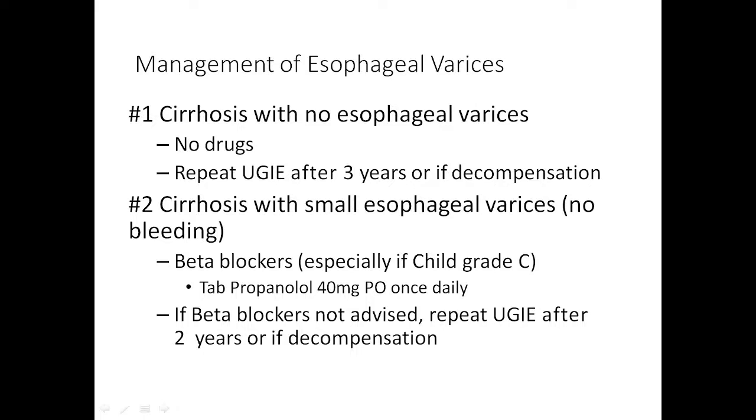What is the side effect of beta blocker? Especially these non-selective beta blocker, it can cause, important one is bradycardia. Okay, so we will monitor heart rate while giving beta blocker, and our target heart rate is around 60. So, every 3 to 4 days we will increase the dose of beta blocker till we achieve the heart rate around 60. Okay, so we can go up to 160, 200 milligram per day.